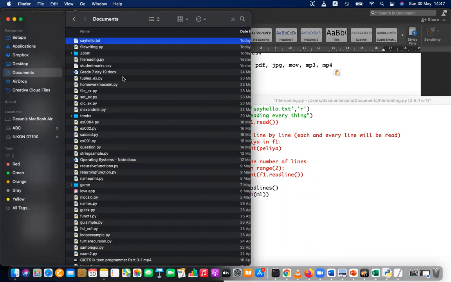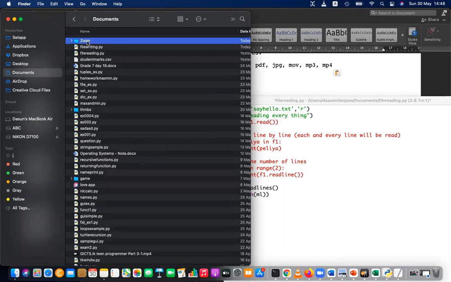Let's assume that there's a folder, and the folder name is Zoom. I'm going to move this file, drag it to the Zoom folder. Now it is inside the Zoom folder.